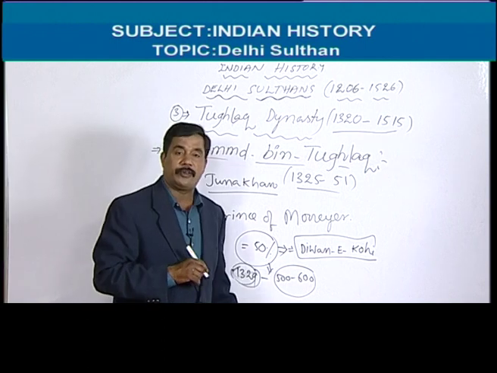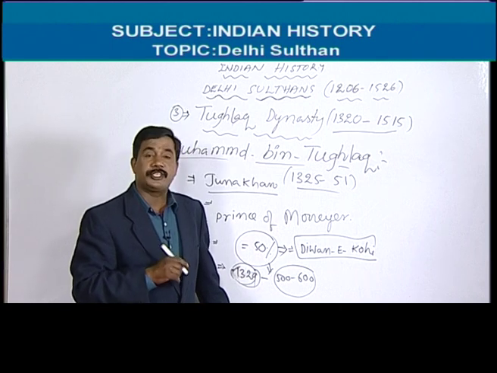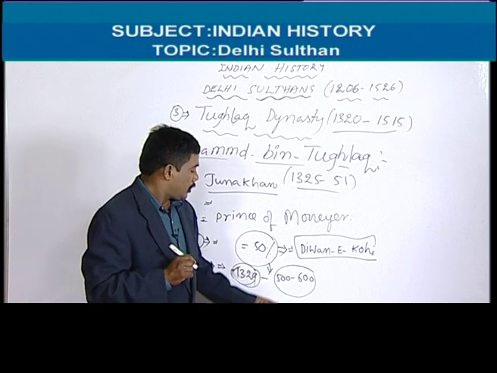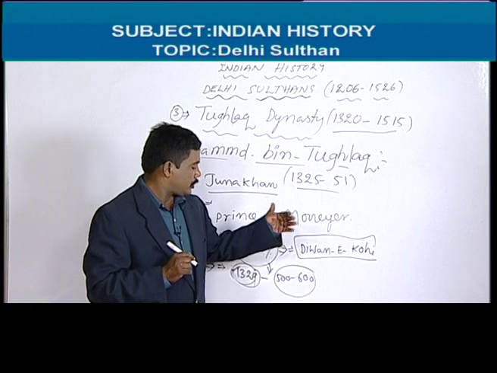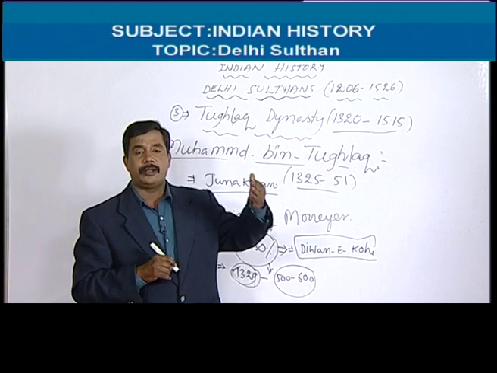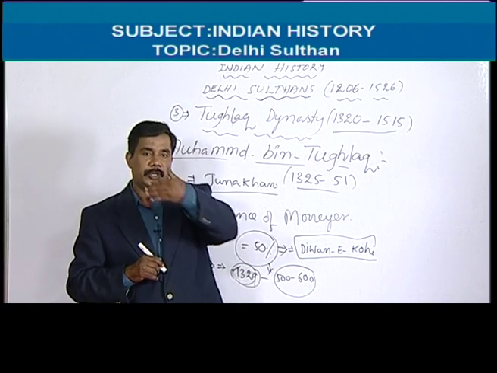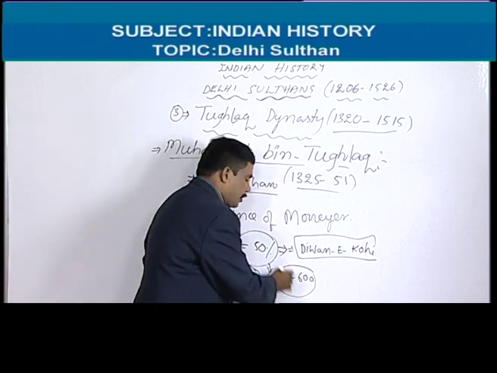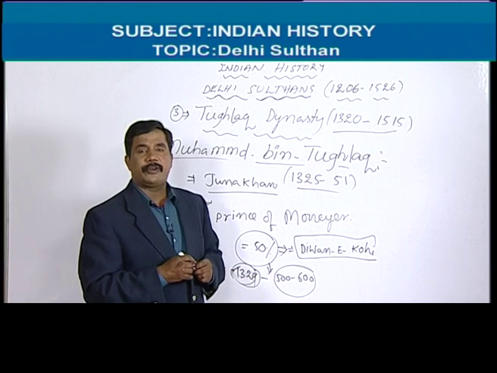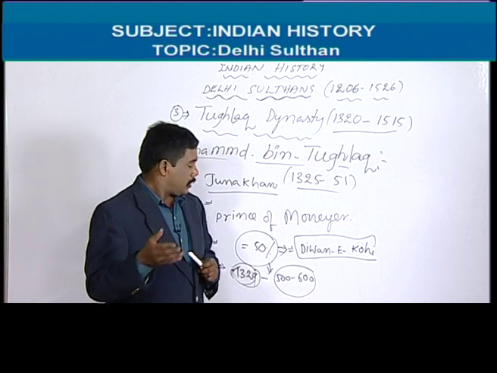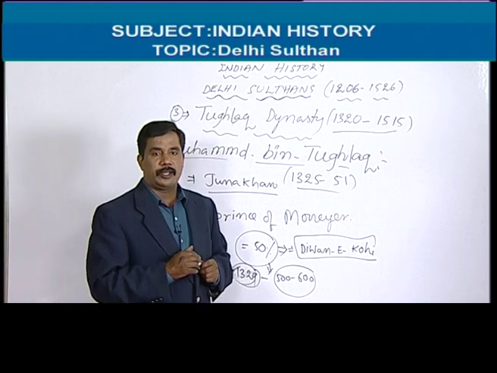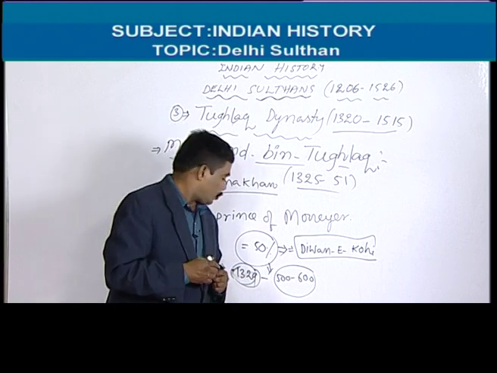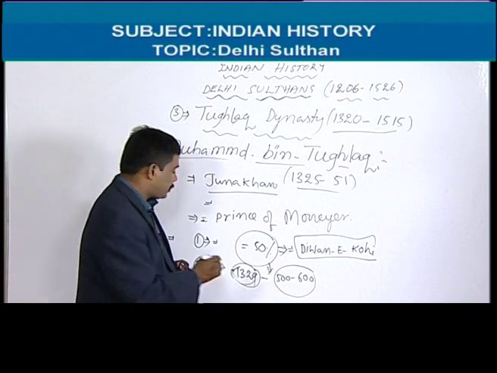Actually, it was named Deogiri. It was called Deogiri. He changed the name to Daulatabad. So it has a 500 to 600 kilometer distance, but all the people were transferred to Deogiri. While changing the capital, the people had so many difficulties. Because of that difficulty, so many people died. It is one of the failures of Tughlaq, Muhammad bin Tughlaq. That's why this is one reason.